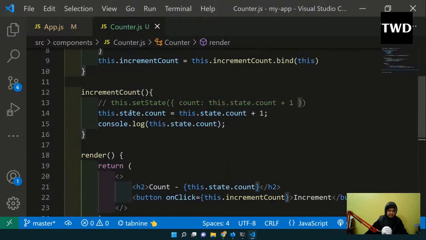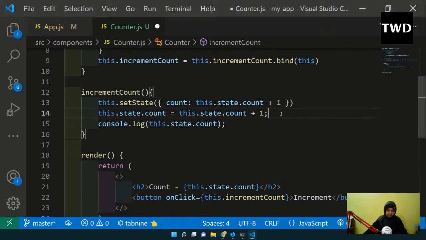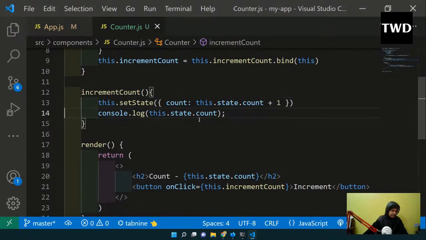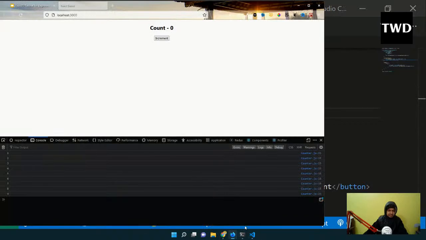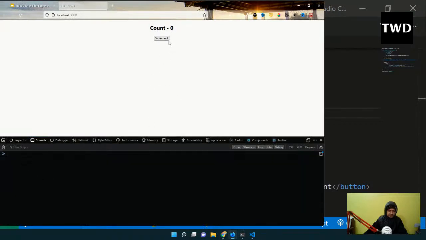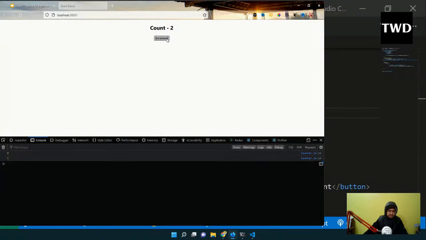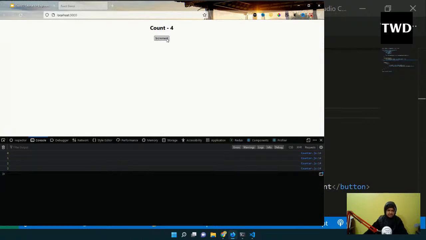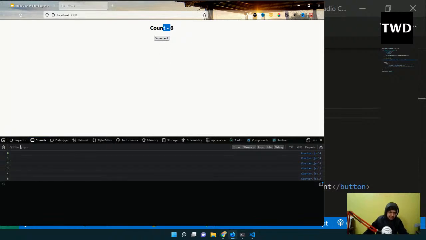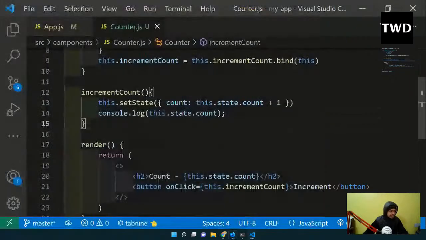So if I now remove this, it's the error code, and let me come back here, delete it, increment count 1 2 3 4. But see one thing which we have just found out, that it is 5 and it is 4, it is 6, it is 5, one behind, always one behind. Why is it always one behind?